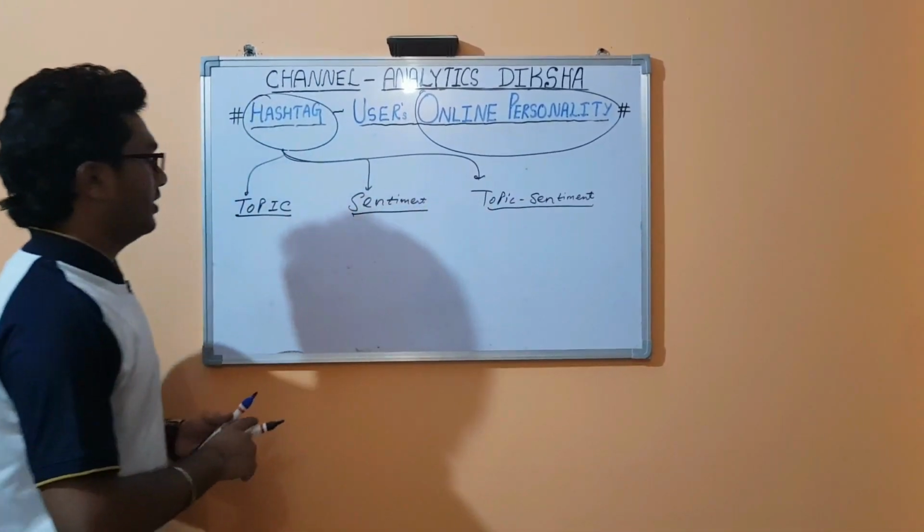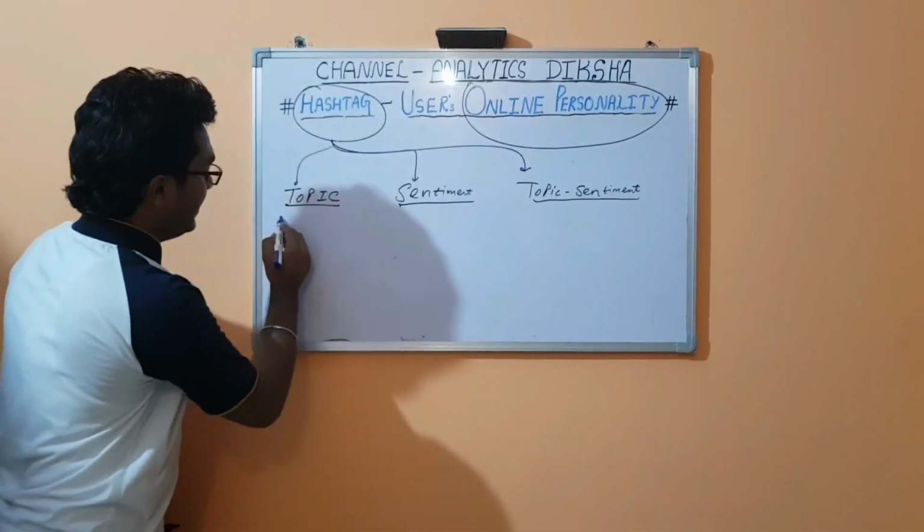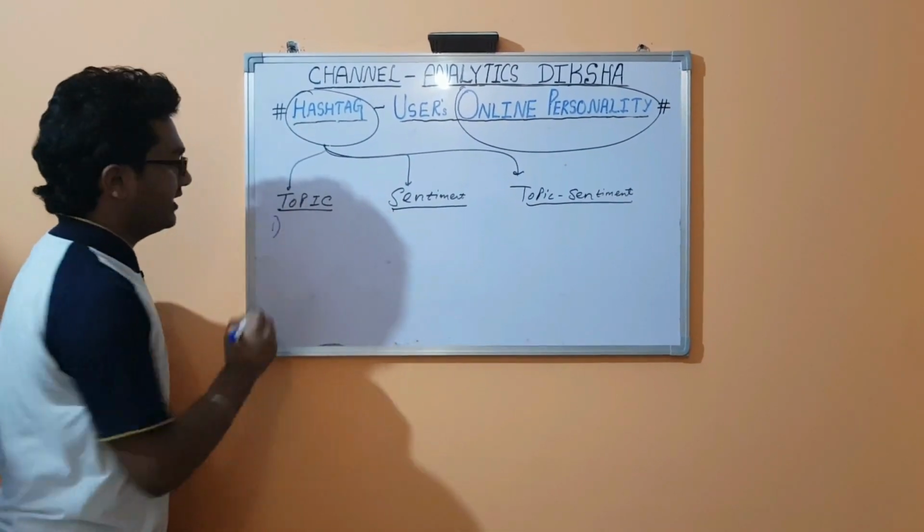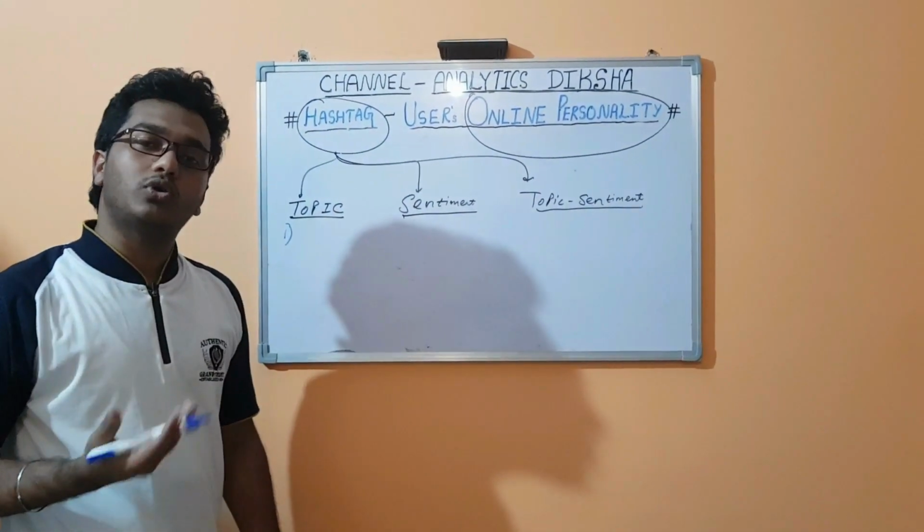Now jump into the topic hashtag. Any hashtag which is talking about some topic.